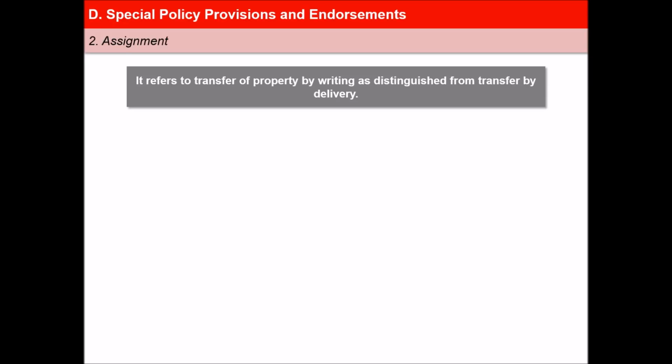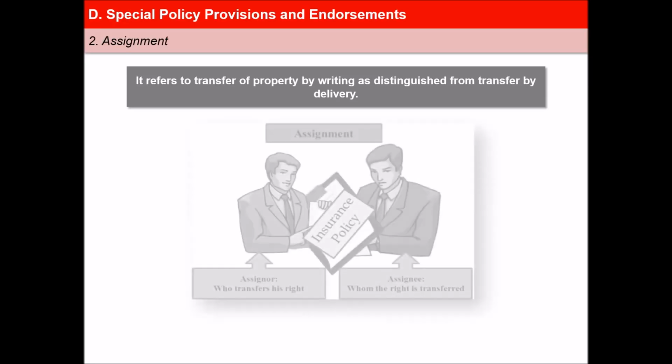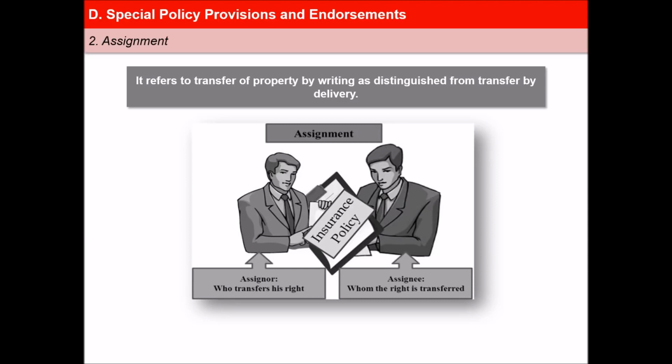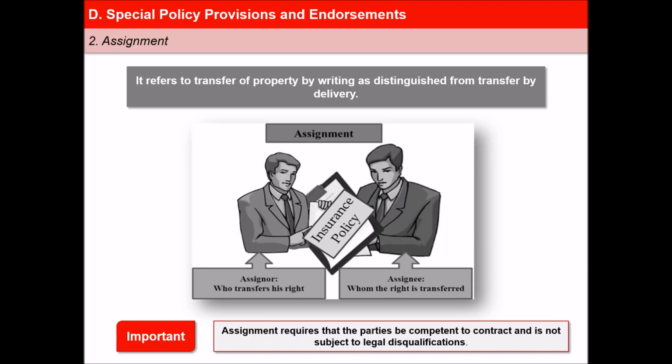The assignment of a life insurance policy implies the act of transferring the right, title, and interest in the policy from one person to another. The person who transfers the rights is called the assigner, and the person to whom the property is transferred is called the assignee. One of the important provisions mentions that the assignment requires the parties to be competent to contract and is not subject to legal disqualifications, and the assignee should not be eligible to get a claim that for some reason is rejected to the assured.